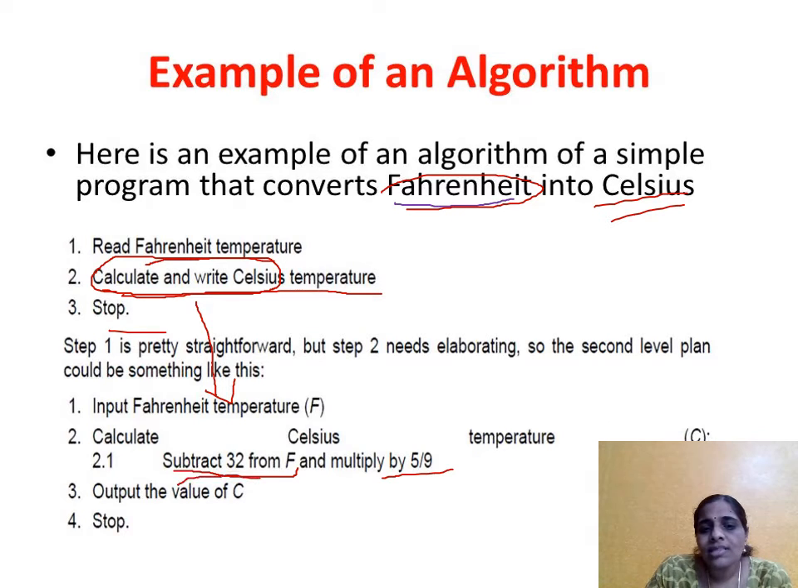This is another example. After we follow all the steps of the algorithm, we will get the answer in Celsius. This is called finite number of steps. Within these 4 steps, we will get the answer for Fahrenheit into Celsius, right? This is another example of the algorithm.